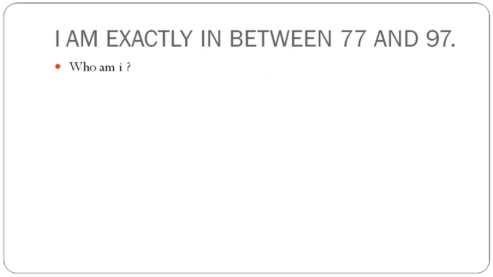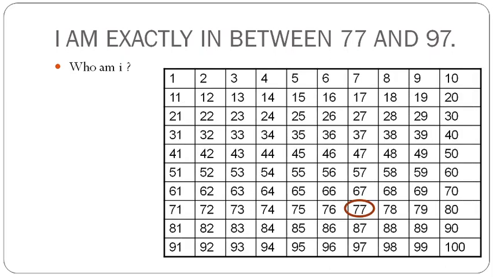Now let's do another one which has also been given in your book. I am exactly in between 77 and 97. When we find these two numbers in the number table, this one is 77 and this one is 97. We can easily find the number between them using the number table, that is 87. But by using the mathematical operation, first we have to find the difference between these two numbers, and the difference between 97 and 77 is 20.